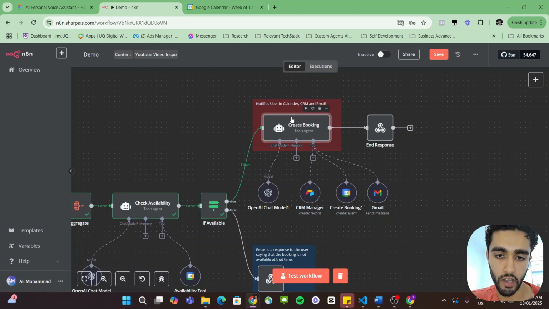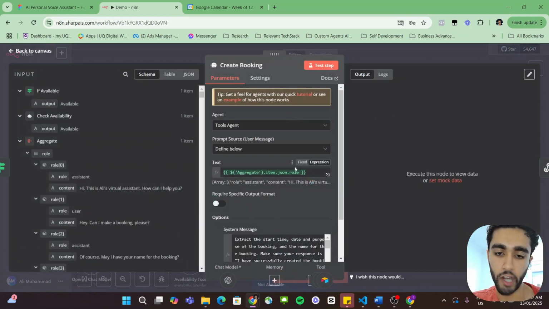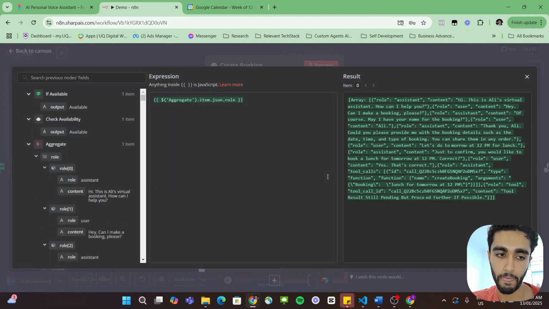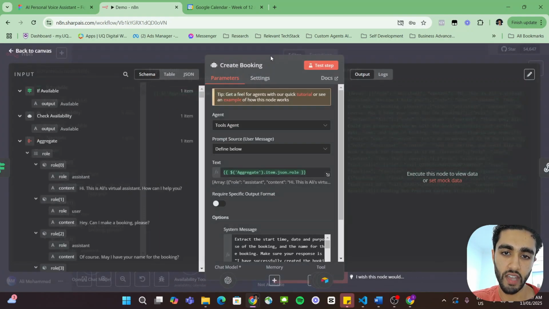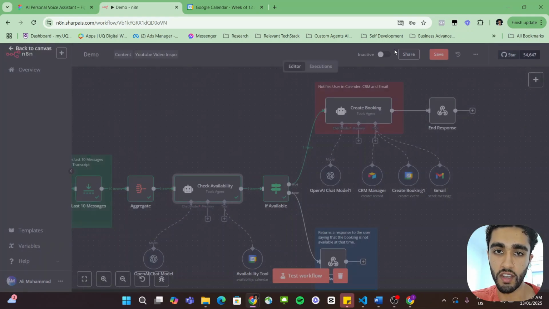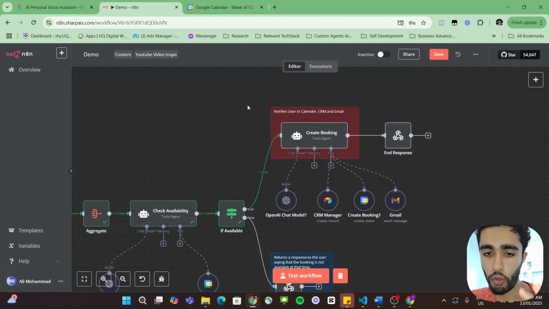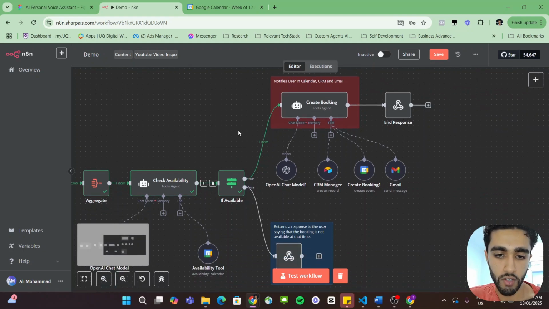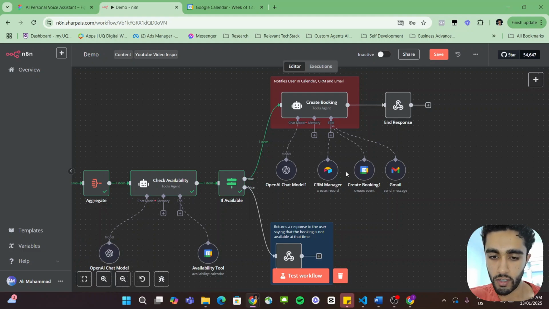So this AI agent takes in the aggregate field. It takes in that transcript from the aggregate field, which is the exact same field that we fed into this AI agent. We're just using it again because at this point in the flow, we basically confirmed that there is an available calendar slot. So we feed this chatbot the same transcript and tell it, hey, instead of checking availability, this time actually create the booking because we've already confirmed it. You could probably do this in one step, but I like this as a failsafe.